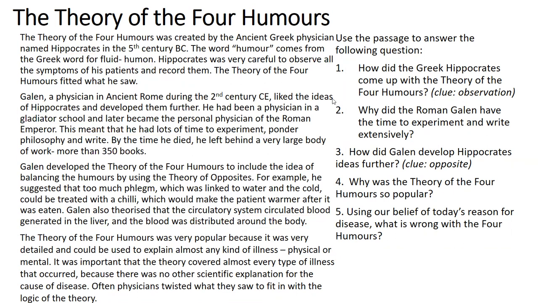Okay, and if you look at these 5 questions here, how did the Greek Hippocrates come up with the theory of the Four Humours? Why did the Roman Galen have the time to experiment and write extensively? Extensively means in detail. How did Galen develop Hippocrates' ideas further? Why was the theory of the Four Humours so popular? And using our belief of today's reason for disease, what is wrong with the Four Humours? So if you consider these 5 questions, and you can just answer them, it's something for you to consolidate the knowledge that we've just been through.